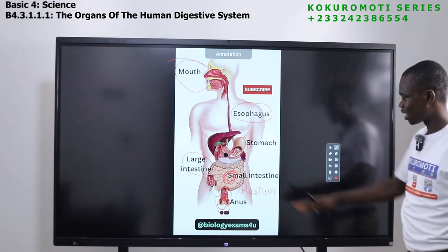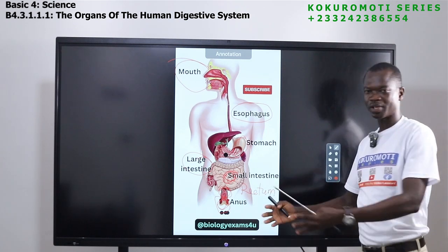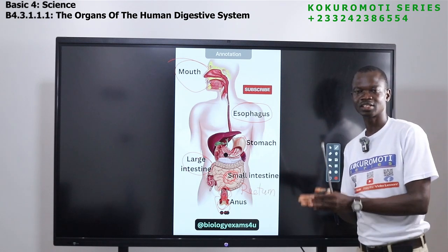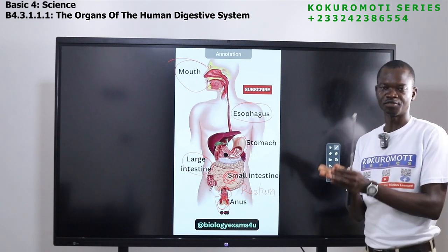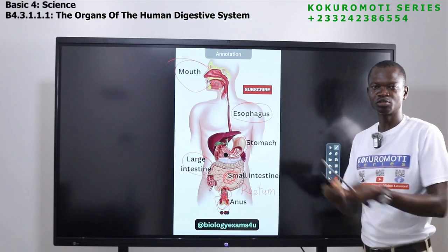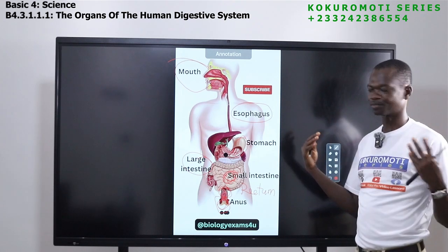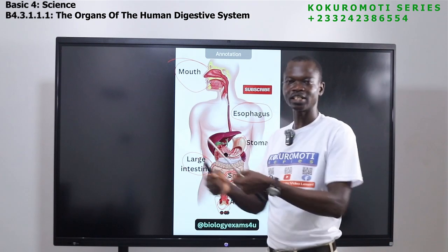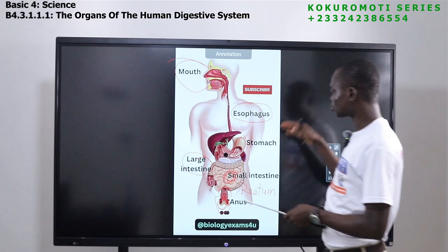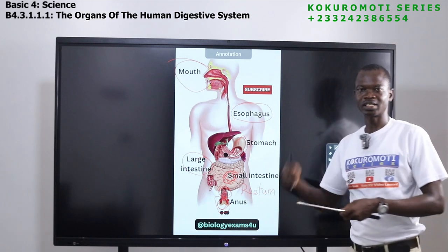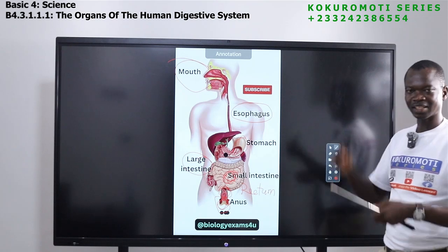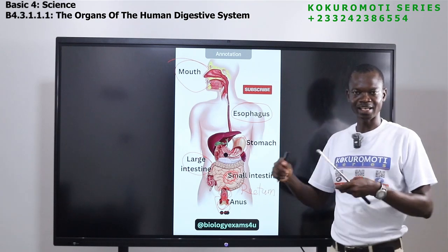And we are saying that the anus opens for the waste to come out of the body. The rectum also stores the waste, the feces. The small intestine takes the nutrients in the food and gives it to the body. The large intestine also takes the water in the food and gives it to the body. In the stomach, the food is broken down into smaller units again. Apart from that, there are stomach acid and enzymes.